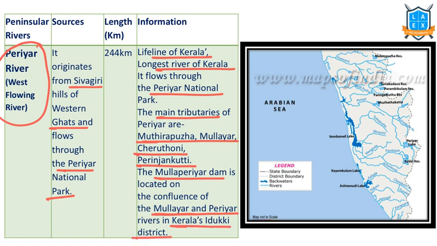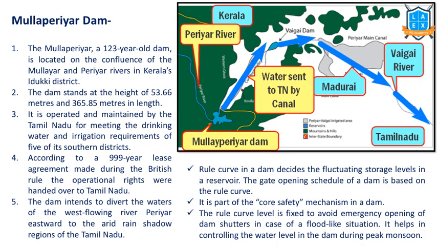See, this is the Periyar Lake and this is the Periyar River. It flows and meets the Arabian Sea. And we have Vembanad Lake. Vembanad Lake connects the Periyar River and other river systems. Important, Vembanad Lake.